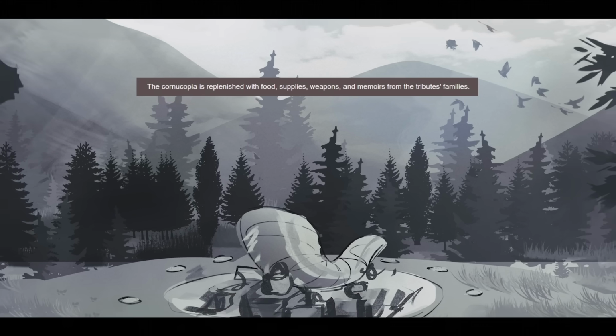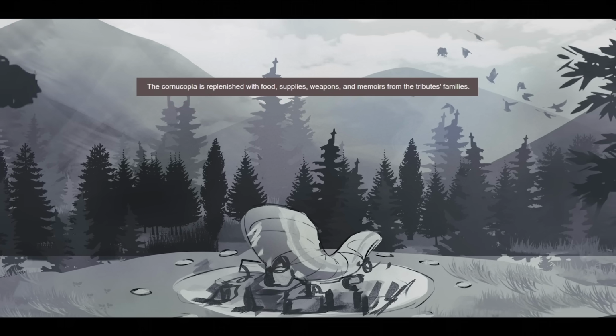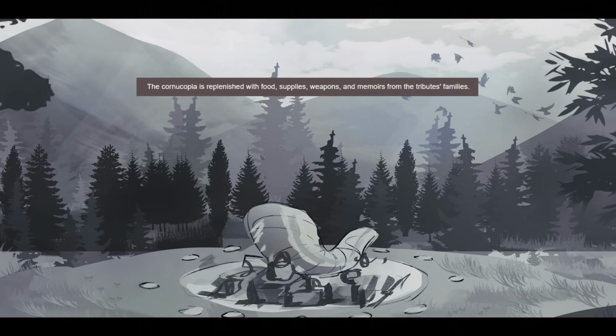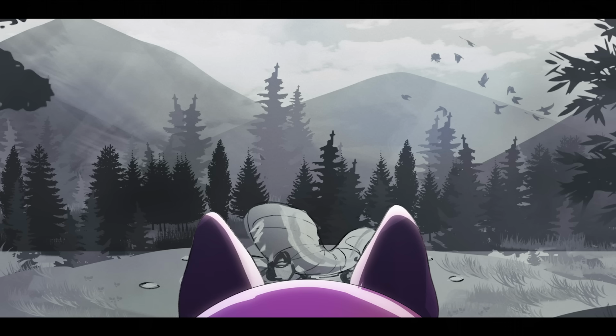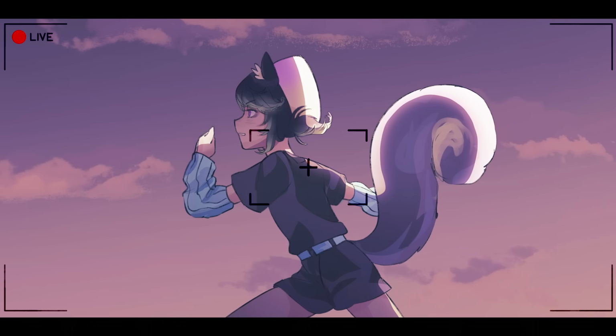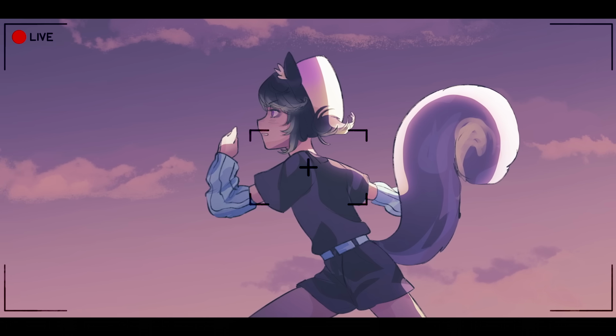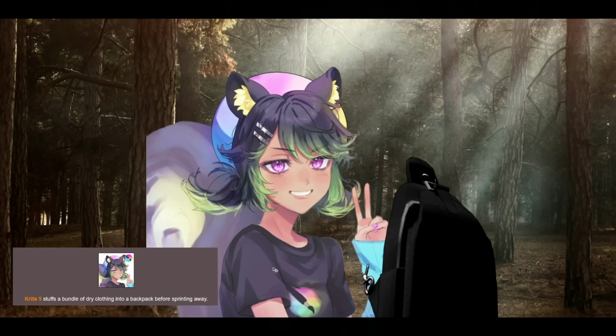The Cornucopia is replenished with food, supplies, weapons, and memories from the tributes' families. All the tributes decide to go and are at a standstill waiting in the woods. Krita acts first, being the fastest of them all. Krita stuffs a bundle of dry clothing into a bag before sprinting away.